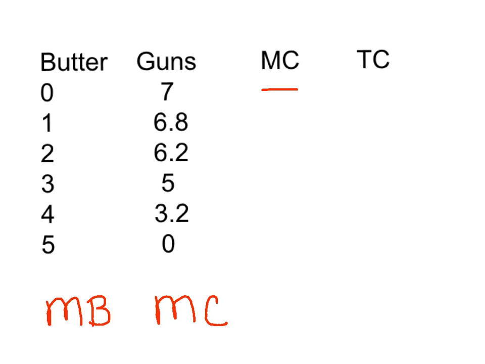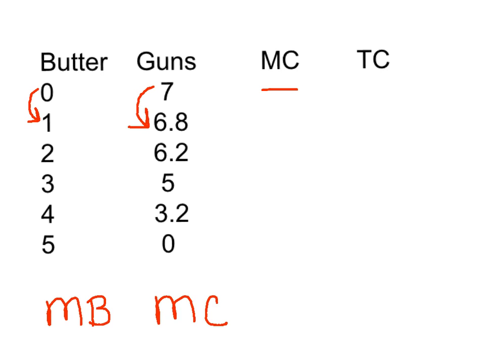But let's say now that he wants to increase his butter production from 0 butter to 1 butter. Well, if he spends some time producing butter, he's going to have to spend less time producing guns, and therefore his gun production would drop from 7 to, let's say, 6.8 guns.